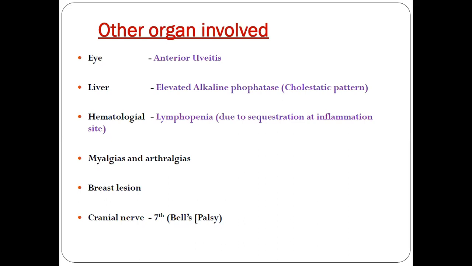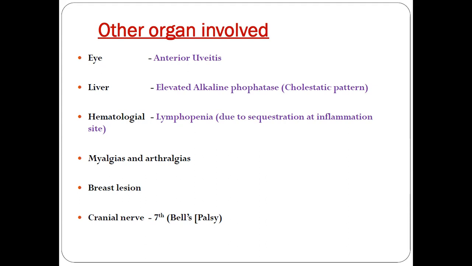The other organ involvement is the eyes. Bilateral, symmetrical, anterior uveitis is the most common manifestation. Apart from this, we also have conjunctival nodule and band keratopathy, and sometimes posterior uveitis might also be present, with retinal vasculitis and optic neuritis. In the liver, the patient might be asymptomatic with just elevated alkaline phosphatase. Apart from this, they might also have intrahepatic cholestasis.